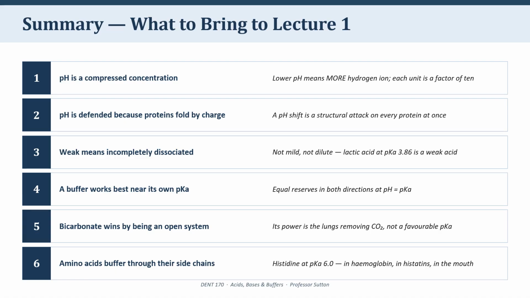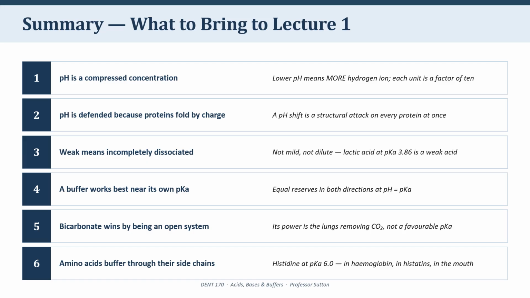Okay, so let's look at all 6 things. 1. pH is just a concentration that has been compressed by a logarithm. A lower pH means more hydrogen ion, and every whole unit is a factor of 10. 2. The reason your body defends pH so tightly is that proteins fold according to the charges on their side groups, and pH determines those charges. A pH shift is a structural attack on every protein you have simultaneously. 3.